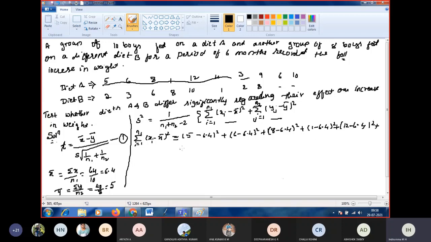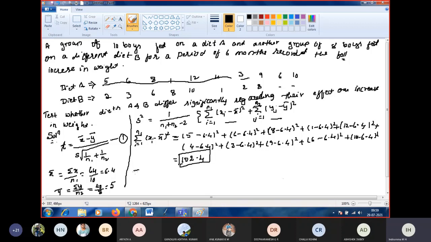plus 4 minus 6.4 whole square, plus 3 minus 6.4 whole square, plus 9 minus 6.4 whole square, plus 6 minus 6.4 whole square, plus 10 minus 6.4 whole square. If you simplify this, you will get 102.4. This is one of the important values.